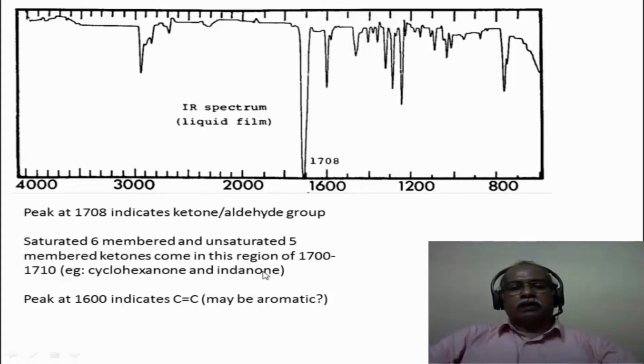Indanone, which is a fused bicyclic system, comes around 1705 or so in the carbonyl stretching frequency. This is an alpha beta unsaturated system, whereas this is a saturated system. So one needs to distinguish whether it is because of a saturated 6-membered ring or an unsaturated 5-membered ring. As we proceed, we have to see this particular peak. The peak around 1600 might be because of C double bond C, which may be due to aromatic in this particular case.